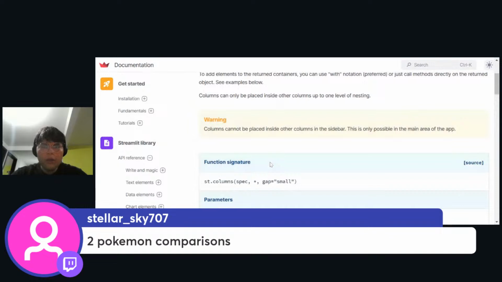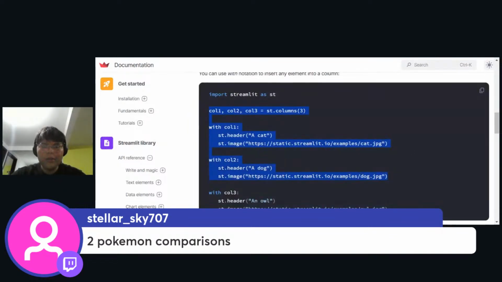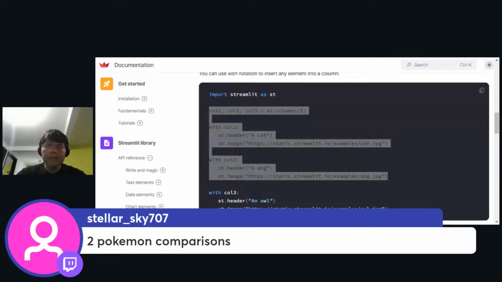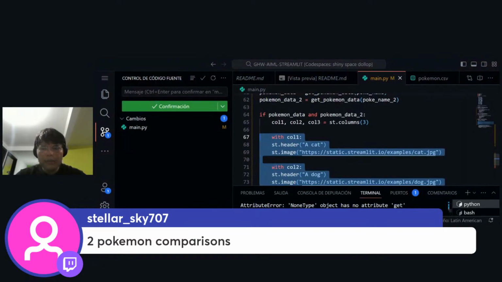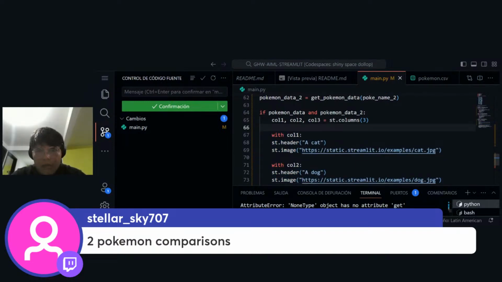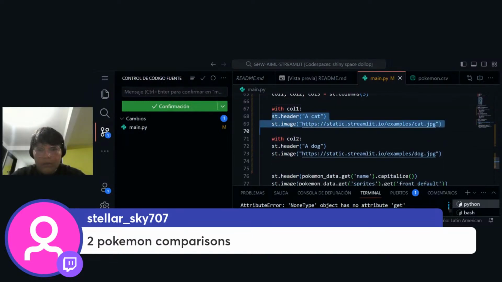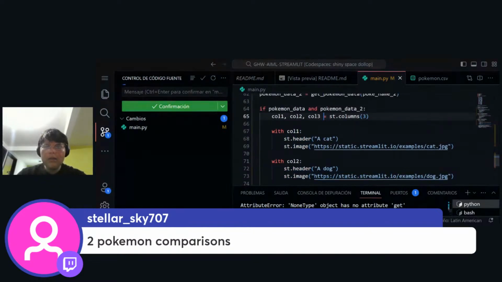I just want two columns. I'm going to put this one here, and let me just put this here. And oh my god, I need to move this with one tabulation. Yeah, and actually I'm not sharing this. Yeah, now I am. So with colon, and let me move this again, and let me move this again, and let me delete this one. I just want two columns.